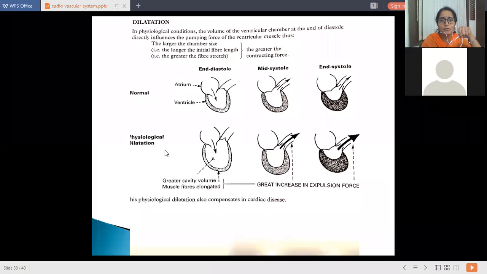So this is the picture of dilatation. What is the normal? This is the normal picture: end of diastole, mid systole, and end systole. Now what happens in dilatation? See, this cavity dilates. There is a great increase in the expulsion force. So the heart needs to work more, and this dilates, and there is hypertrophy.